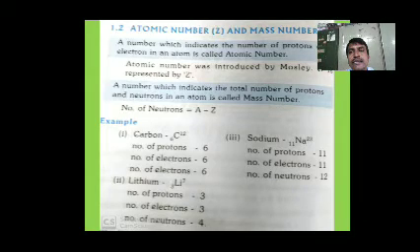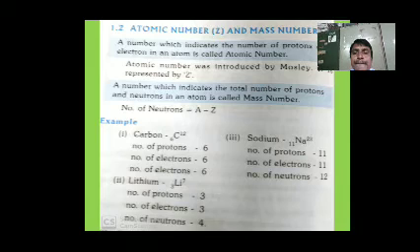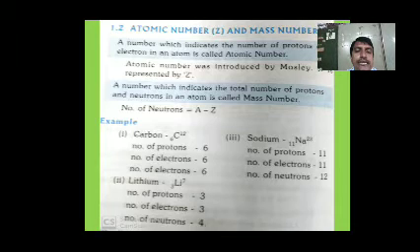Atomic number was introduced by Moseley, and it is represented by Z. A number which indicates the number of protons or number of electrons present in an atom is called atomic number.